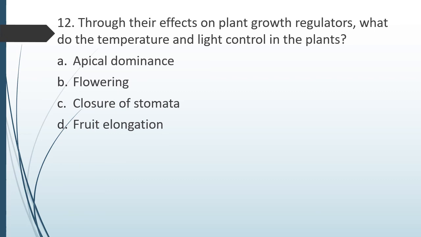Through their effect on plant growth regulators, what do temperature and light control in plants? Apical dominance, flowering, closure of stomata, or fruit elongation. Through their effect on plant growth regulators, which of the following feature is controlled by temperature and light? The correct answer is option B, that is flowering.